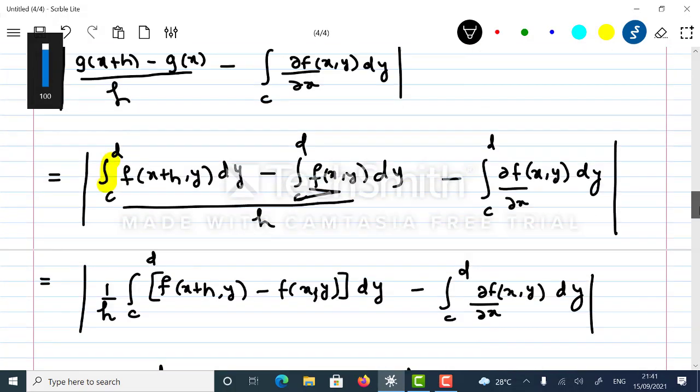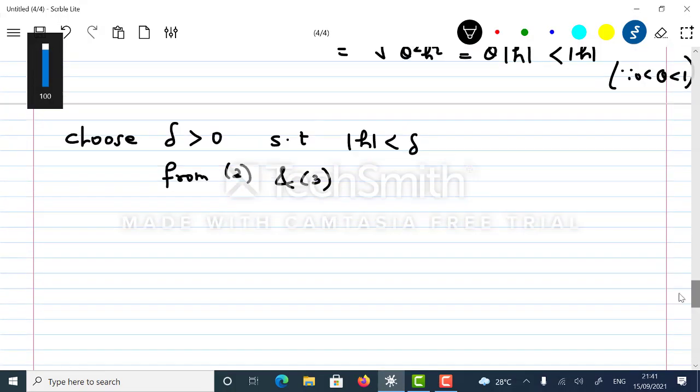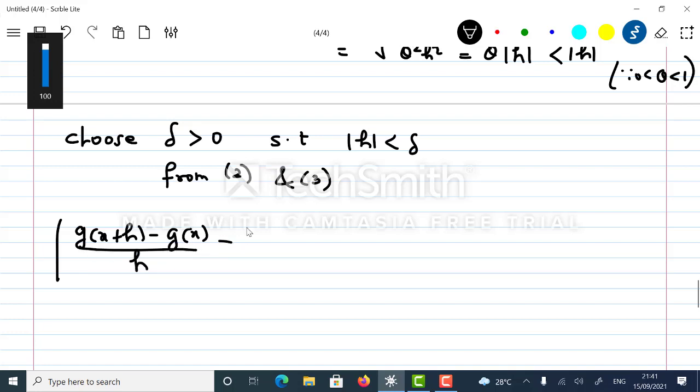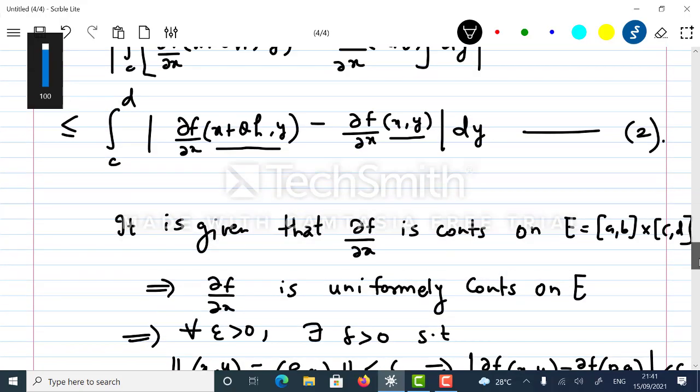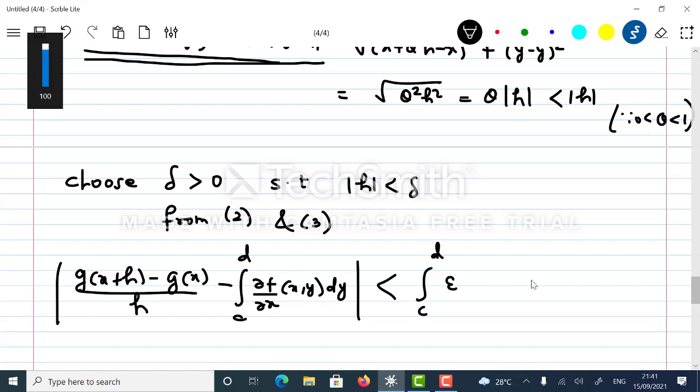From 2 I can say that the modulus of g of x plus h minus g of x upon h, minus the integral c to d of dou f upon dou x at (x, y) dy, is less than the integral c to d, where I replace this modulus by epsilon whenever mod h is less than delta.